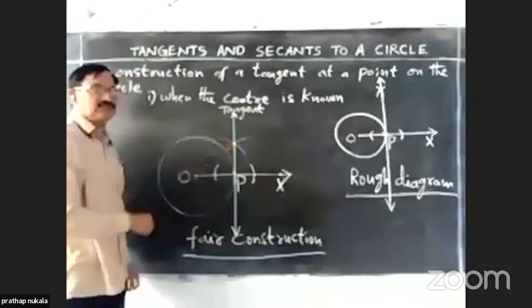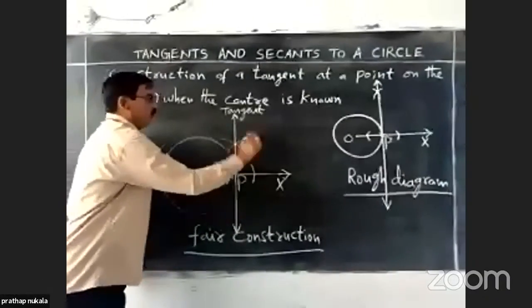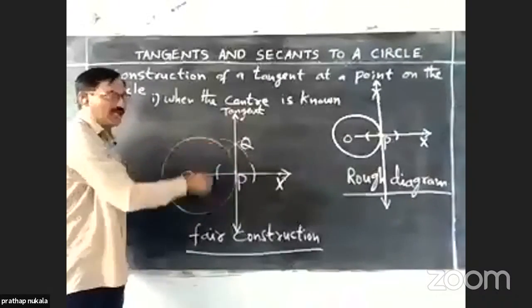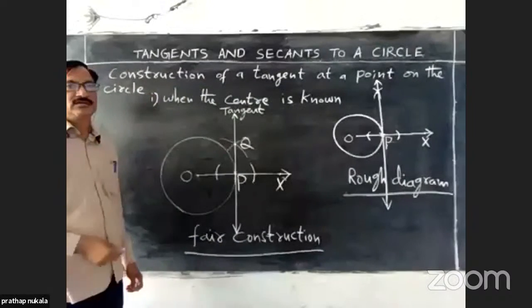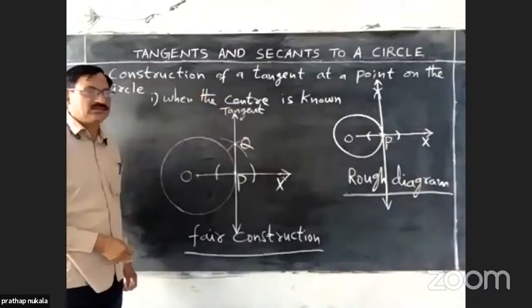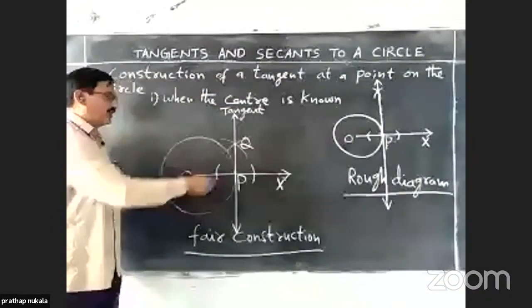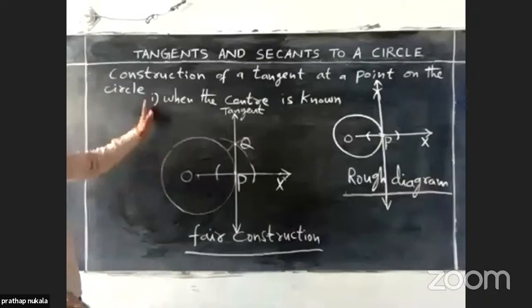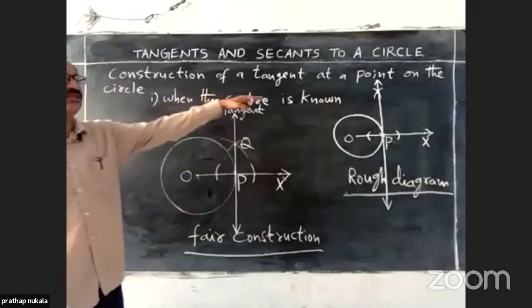Locate the intersection point, say Q. Join P and Q with the help of a ruler. It will be the required tangent to the given circle at the given point P on the circle. This is the construction when the center is known.